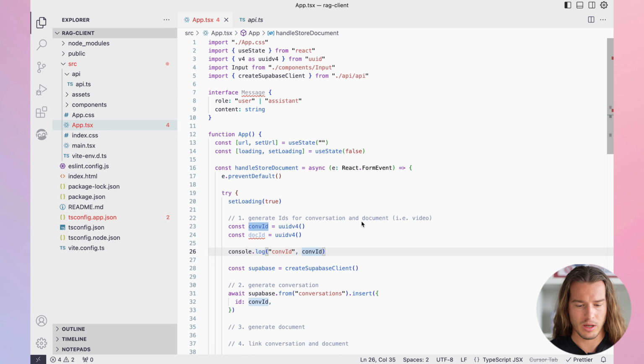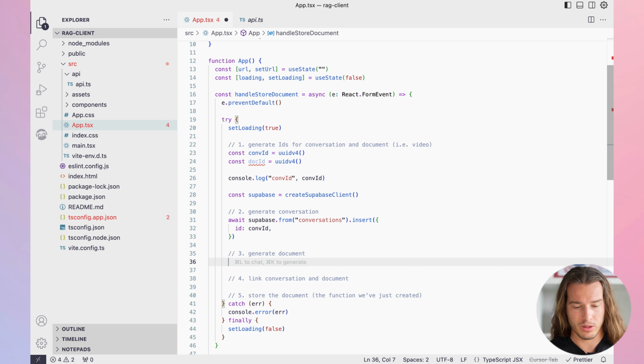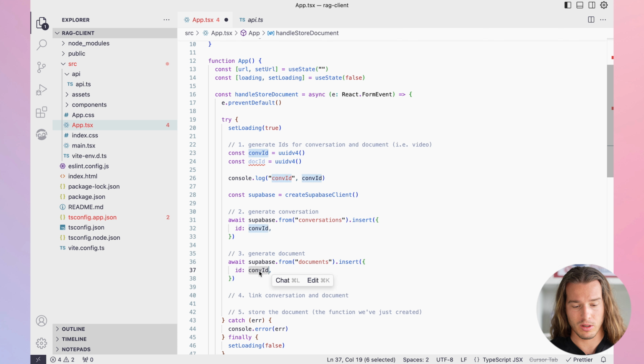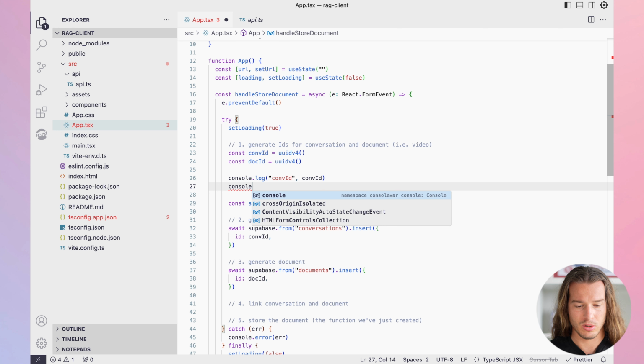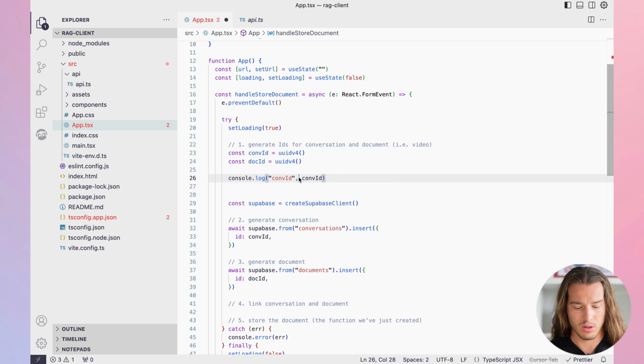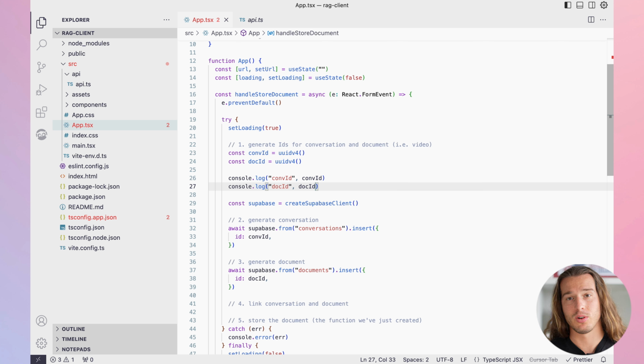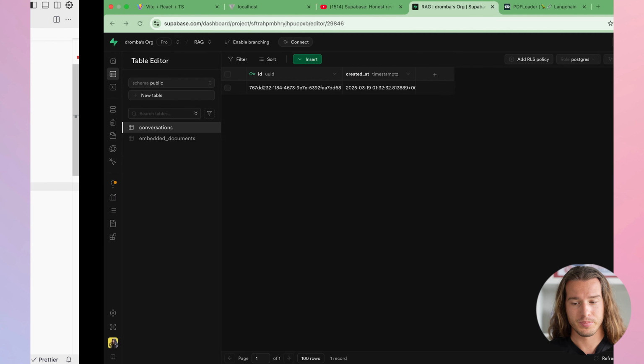Let's now dive back into our code. What do we want now? We want to generate the document. It's going to be exactly the same, but we will just insert it to documents, and of course we will pass the document ID. Now we can also console.log this doc ID.